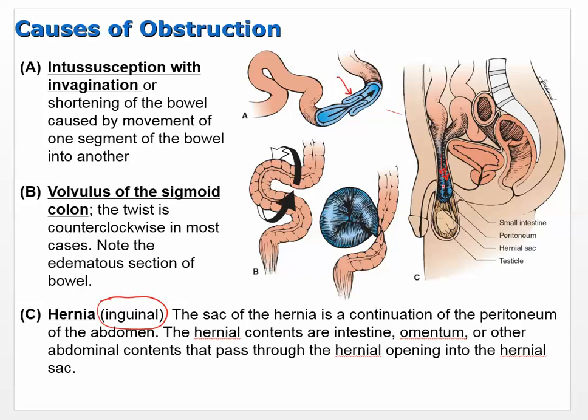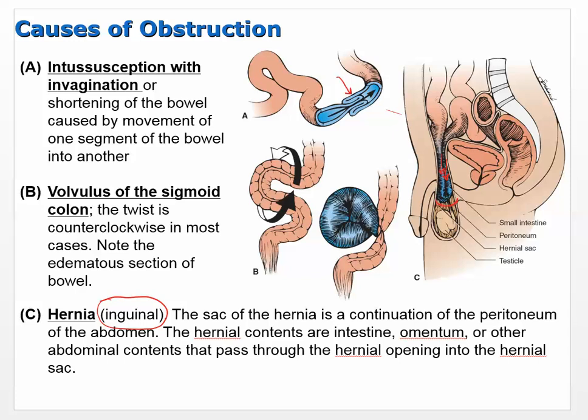Okay, to test for that. So the sac of the hernia is a continuation of the peritoneum of the abdomen. The hernial contents are intestine, omentum, or other abdominal contents that pass through the hernial opening into the hernial sac, which is what we see here. Okay.